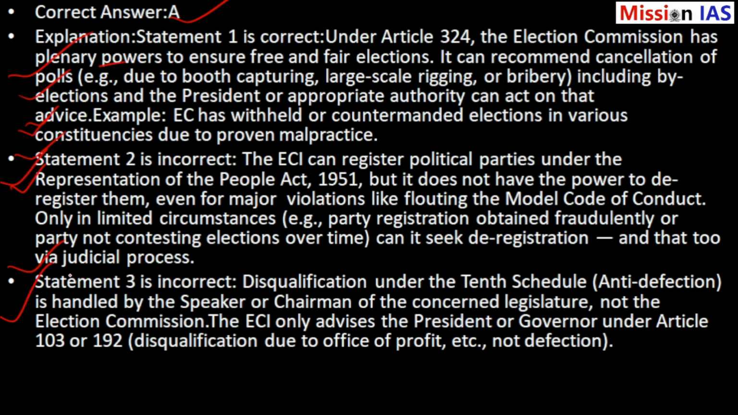Statement 3 is incorrect. Disqualification under the 10th Schedule, anti-defection, is handled by the Speaker or Chairman of the concerned legislature, not the Election Commission. The Election Commission of India only advises the President or Governor under Article 103 or 192, on disqualifications due to office of profit, etc., not defections.